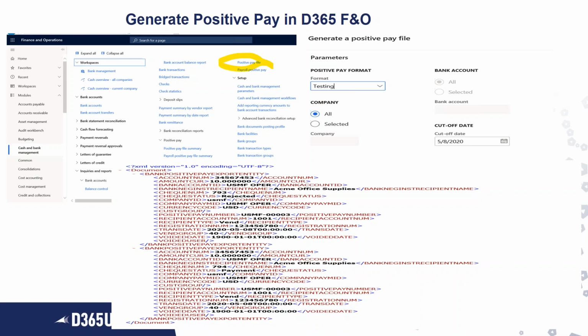In the summary, you can see the account number, all the XML format, the amount, the USMF account, the bank account number, check number, and whatever payment you have done. So I rejected one payment and then I accepted one payment. So it also shows you those details. And this file, you need to upload it to the bank.